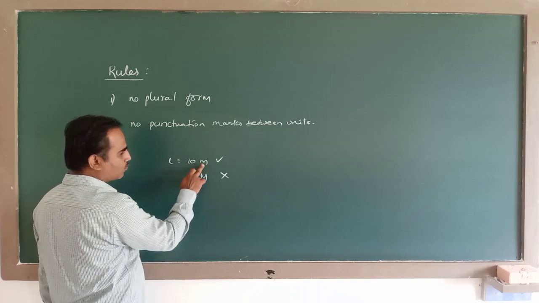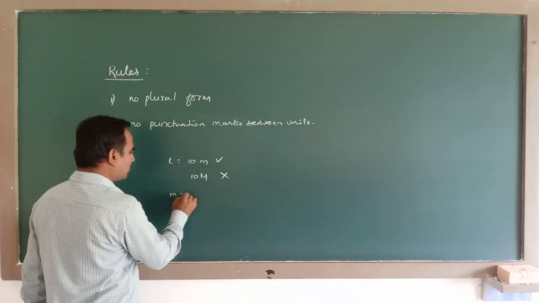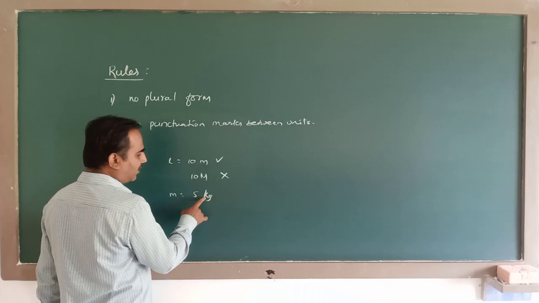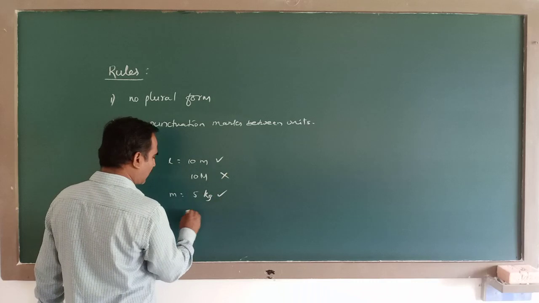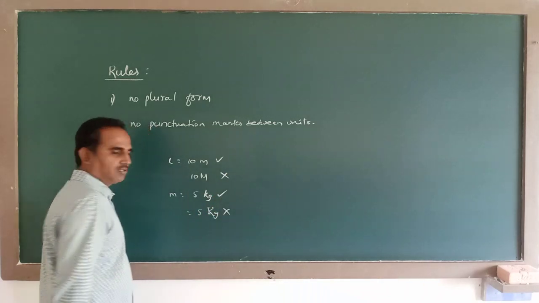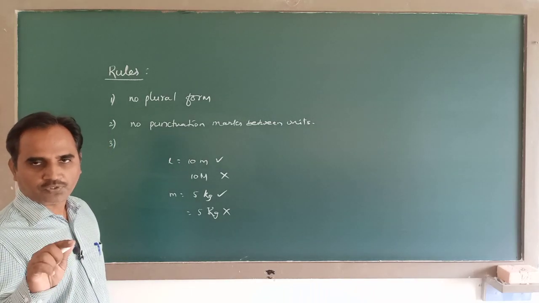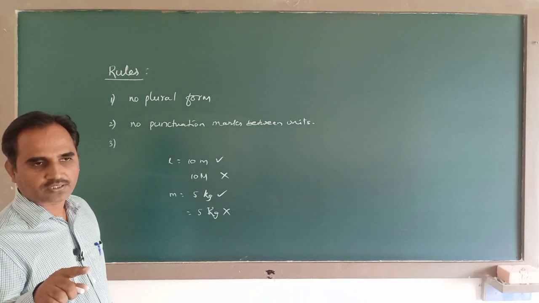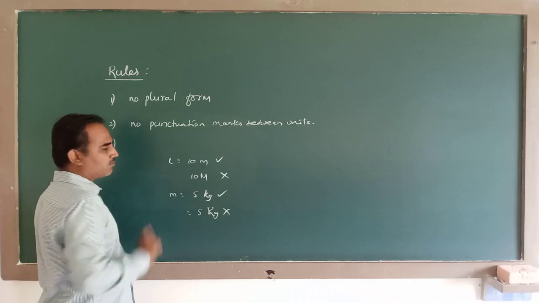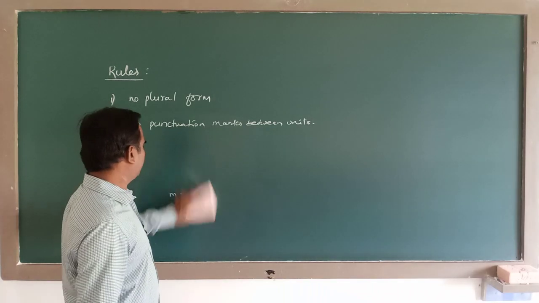That's why you have to write it as small m, not capital M. Similarly, mass 5 kg, small k, small g. So this becomes correct, not capital K, capital G. So units which are not named after scientists must be expressed in small letters only. This is the third rule.